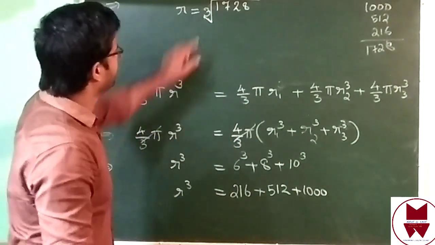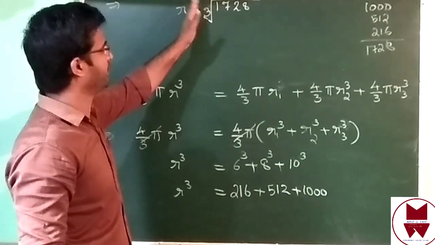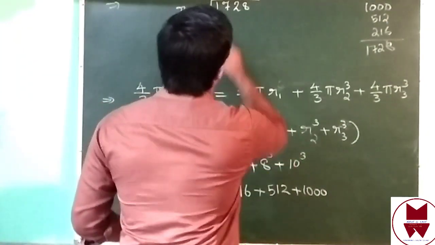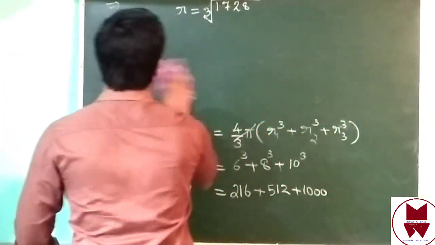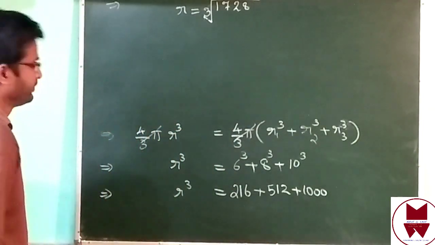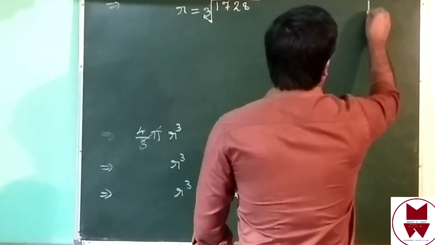When you write this, the 3 should be inside here. That is the radical form. Don't write it outside. Then find out the cube root of 1728. Factorize that number.